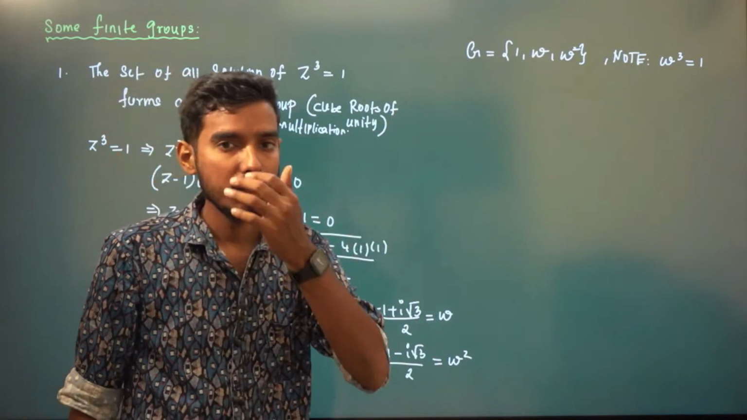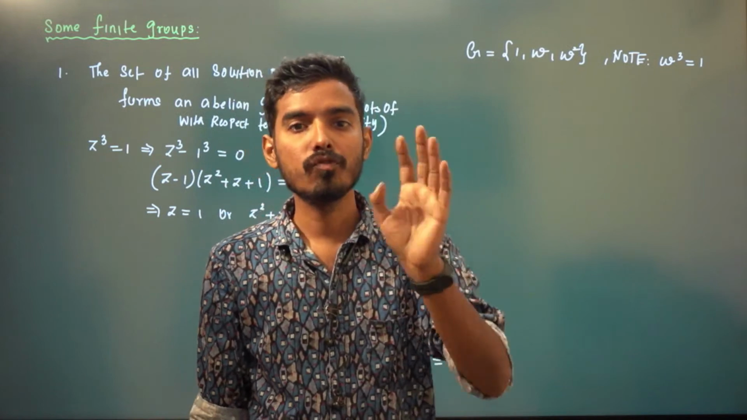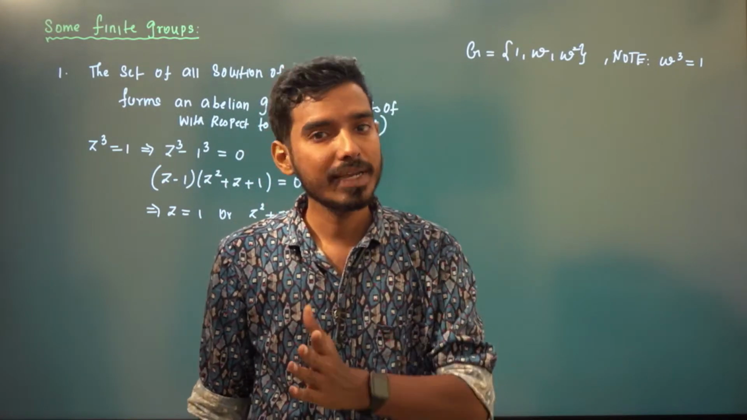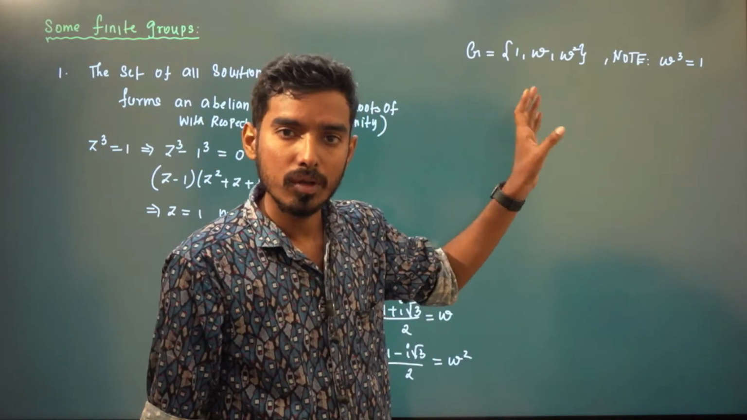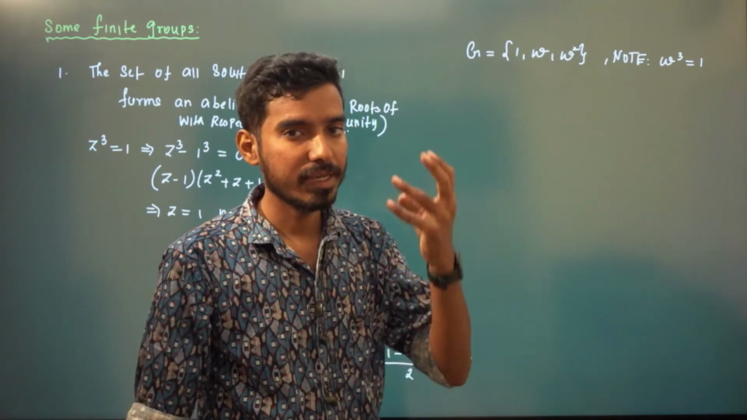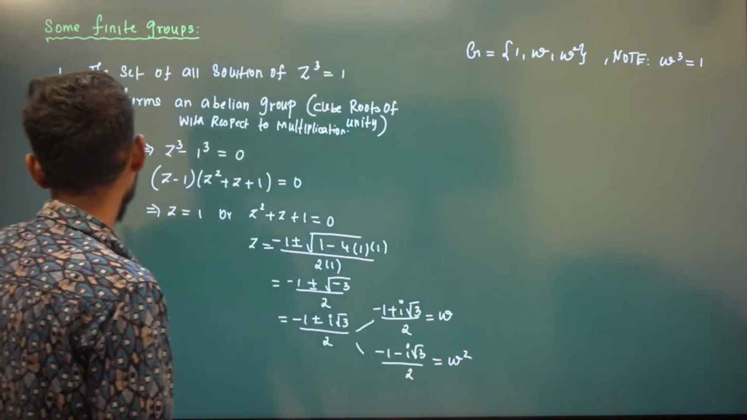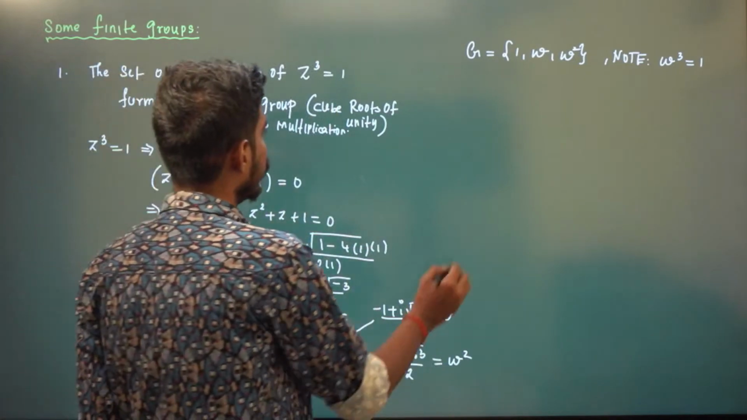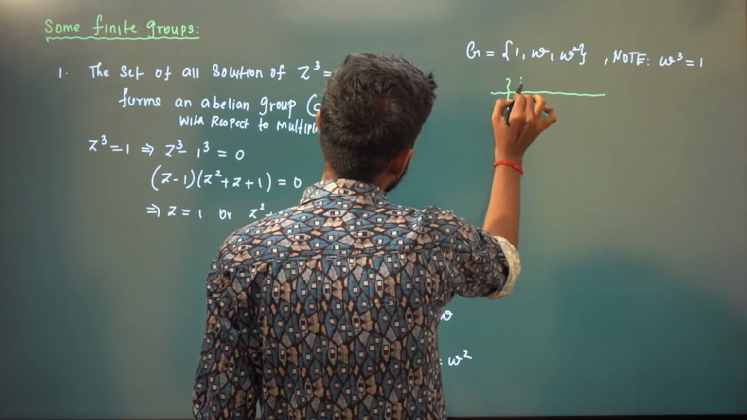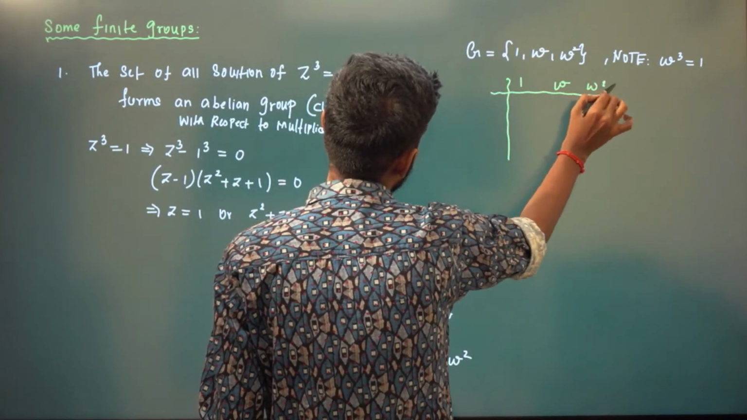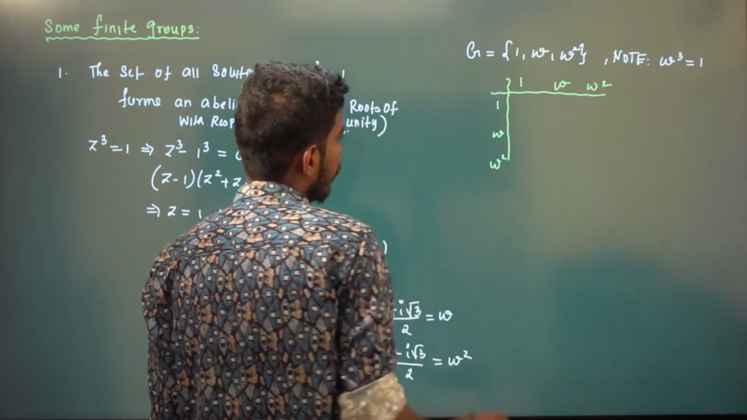Whenever you need to tell whether a finite group forms a group or not, you need to put Cayley's table. Whenever you have a finite group, in order to say it satisfies closure, associative, identity, inverse, you need to put Cayley's table first. So you just put the elements here, 1, omega, omega square.